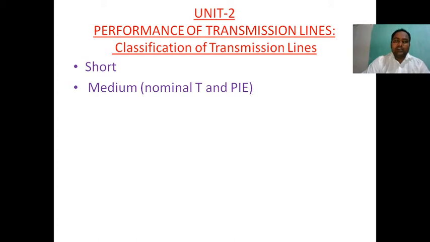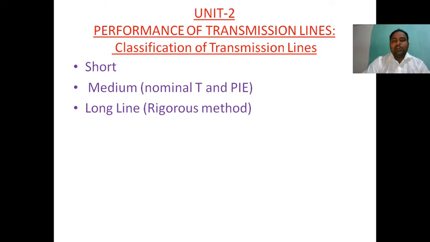Nominal T means the capacitance effect is in the middle of the transmission line. Nominal pi means the capacitance is split into two halves, one on the sending end side, another on the receiving end side. End condenser method means the capacitance effect is on the receiving end side of the transmission line. So based on the capacitance effect, we categorize the medium transmission line into three: nominal T, nominal pi, and end condenser method.